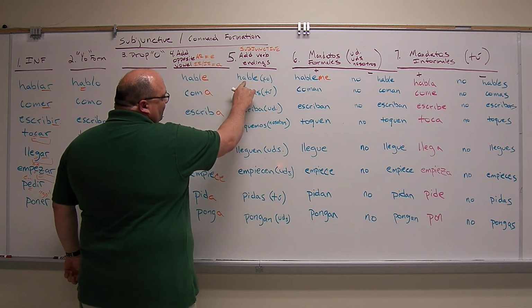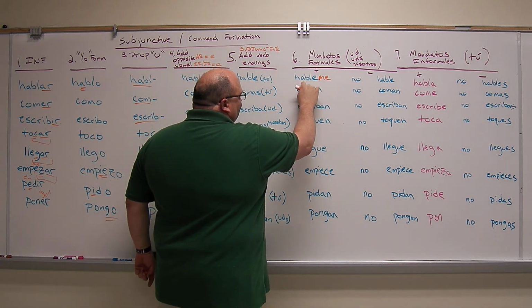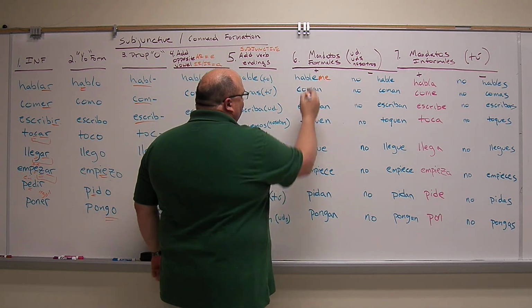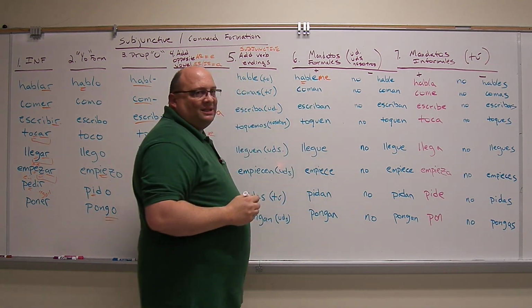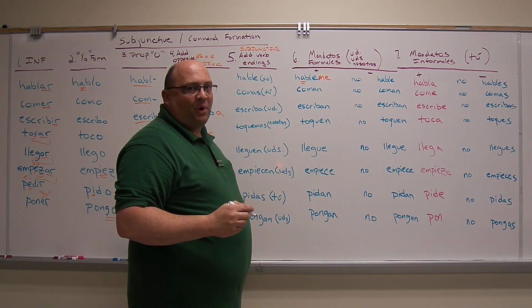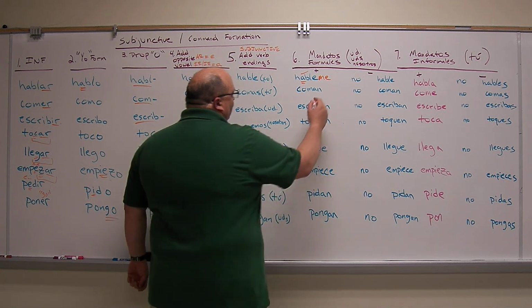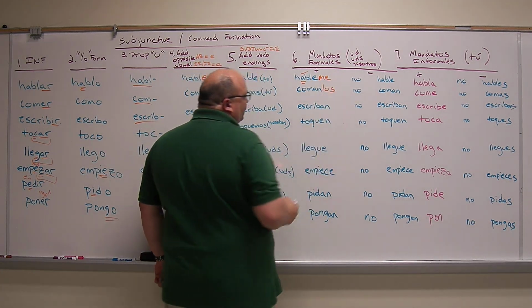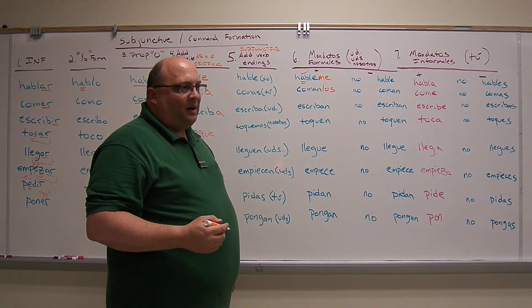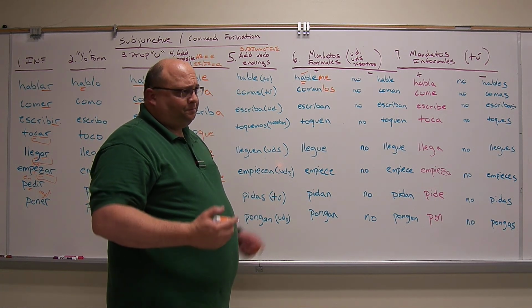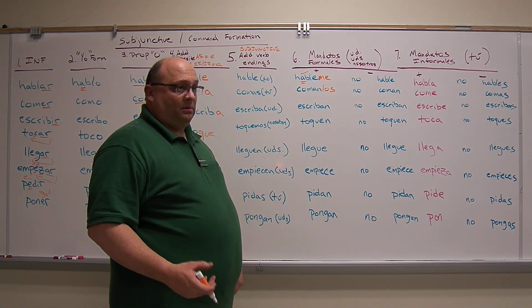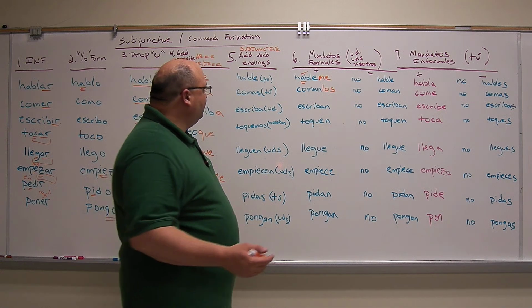Hable. It's the second to last syllable. Here, that stressed A, where we need to stress, it's the third to last syllable because we've added a pronoun. So guess what? We have to mark it. Hábleme. Same thing with coman. Cómanlos. What is the los? Something masculine and plural. It's good to eat, like los tacos. Tacos are always good to eat.